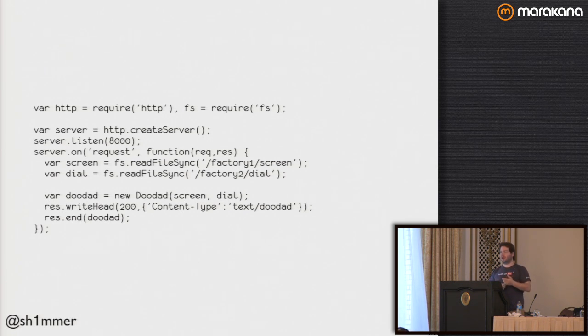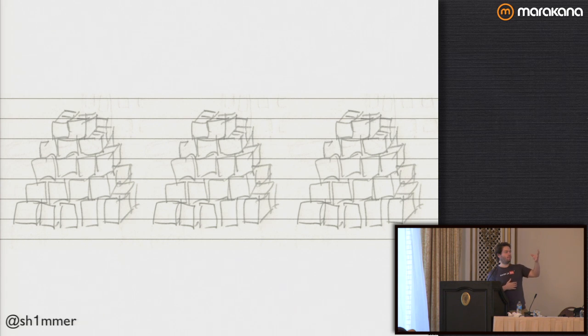I guess if you use an event-driven server, like Tornado or Twisted, you're going to get callbacks. But in the classic model, we just do these assignments. So like var screen equals go and get my resource. Var dial equals go and get my resource. And if you've ever tried to do multi-curl in PHP, it's God's own hell. It's awful. So this is the kind of situation where we're in, where basically we're dumping these massive stacks of data into our processors.